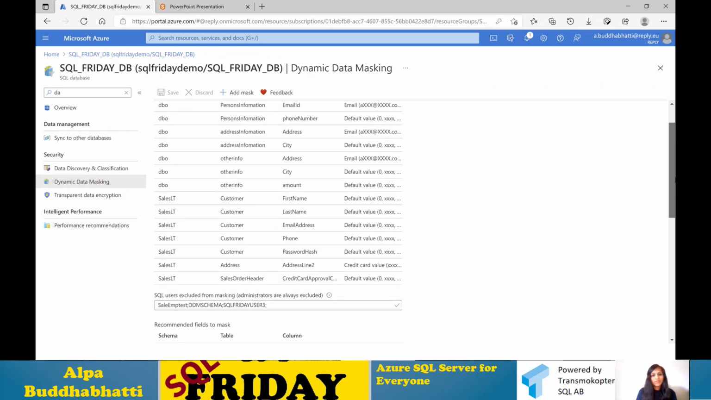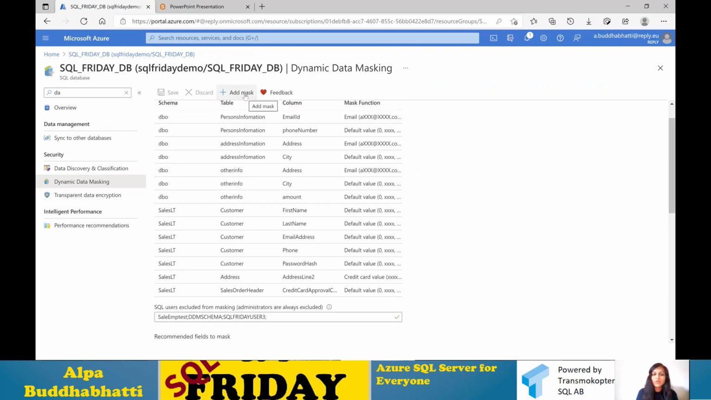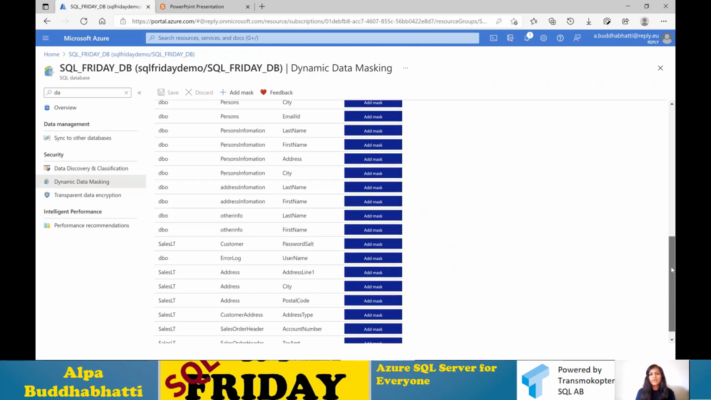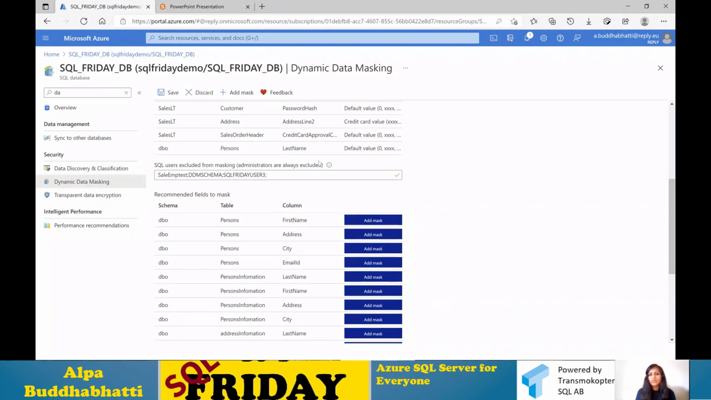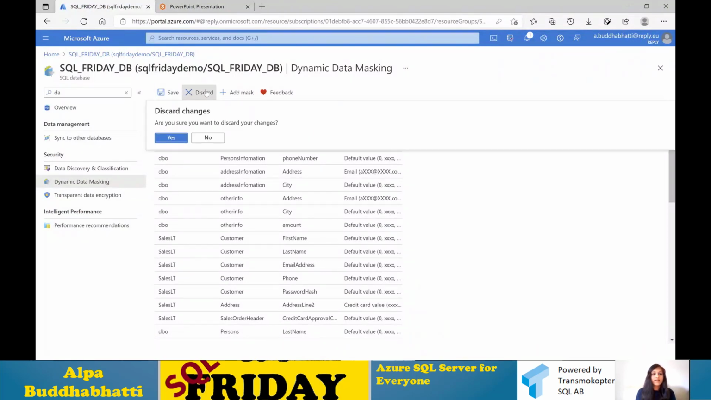So here you can see a few pieces of information. You can add your masking by just clicking here, or you can apply all of these masks, because these are recommended fields. Automatically it will recommend masks based on the information stored in a table or database. So you just add here and it will apply automatically. You don't need to do anything except save. Let's discard that.